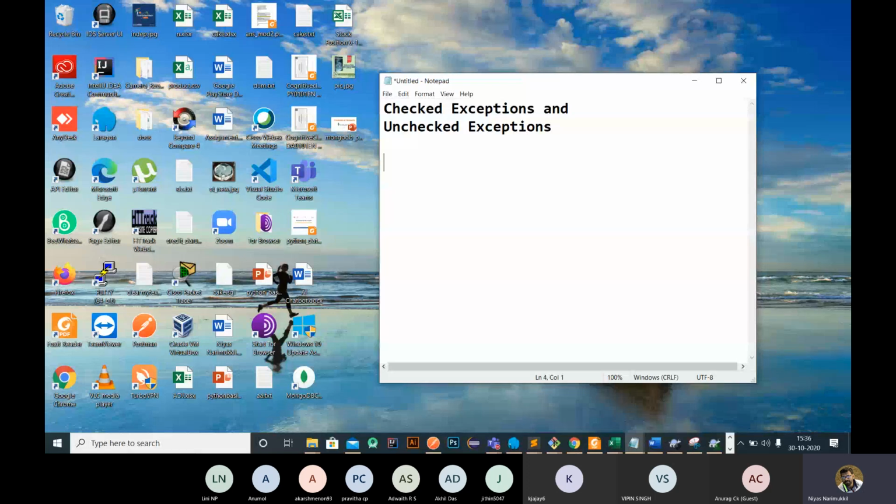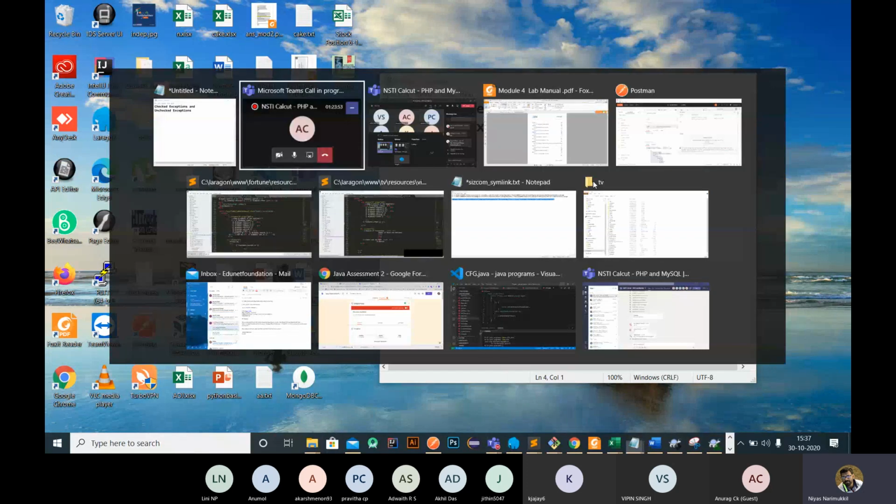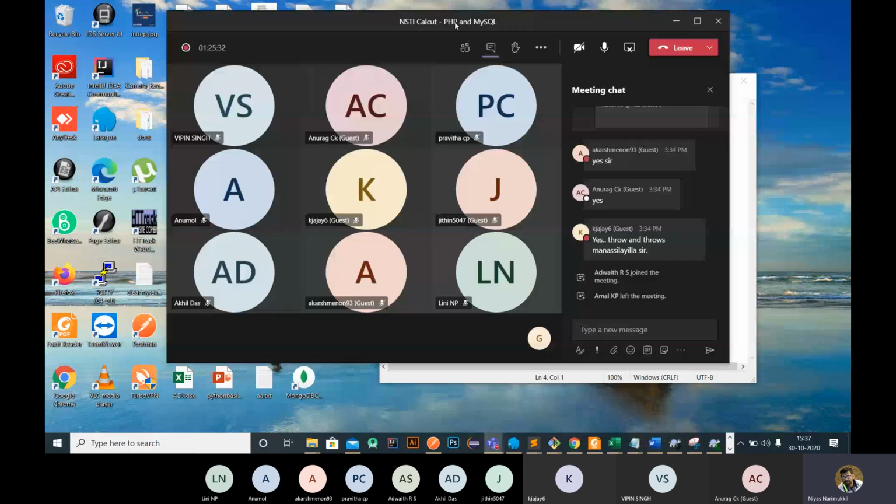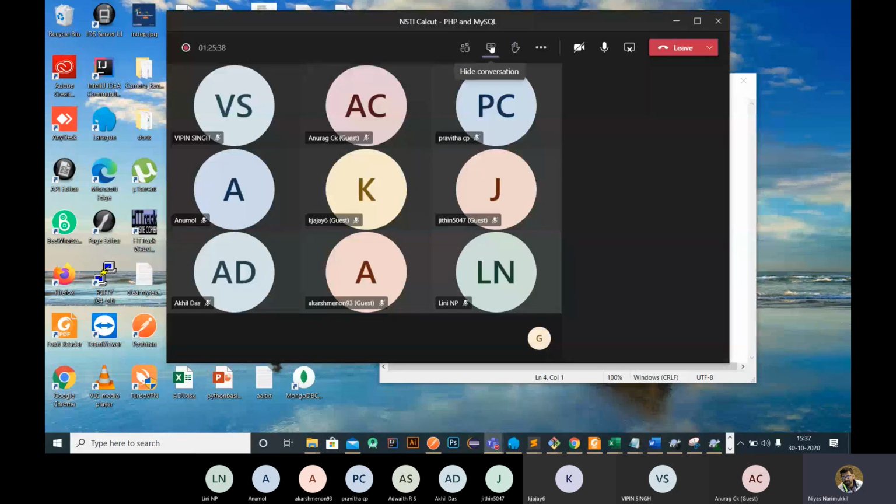Generally, we can say that one is a compile-time exception and the other is a runtime exception. Checked exceptions can be detected by the Java compiler itself, so once we compile, we get errors. For unchecked exceptions, while compiling we will not get any error, but while running, we will get an error. Can you give me any example of a runtime exception? Anyone can suggest one runtime exception example?